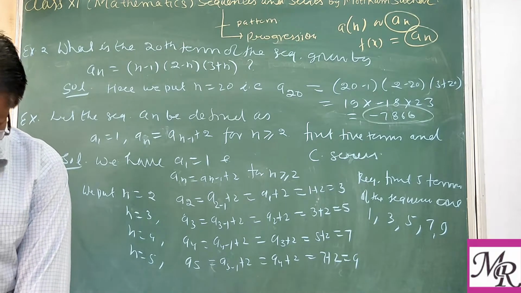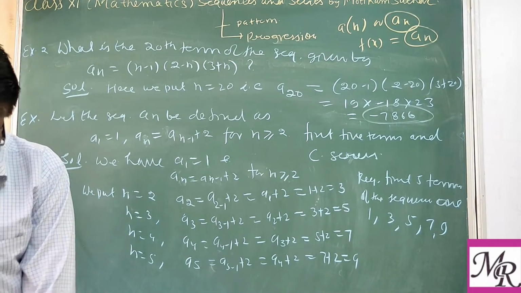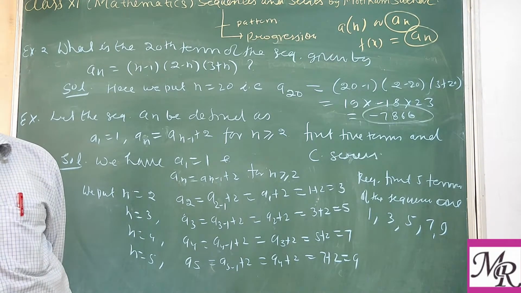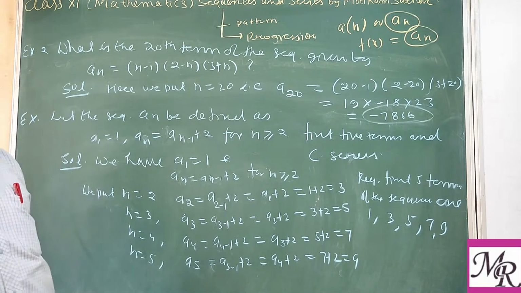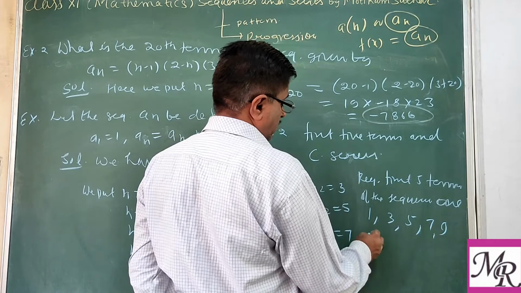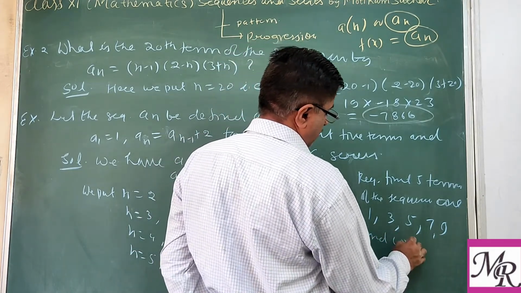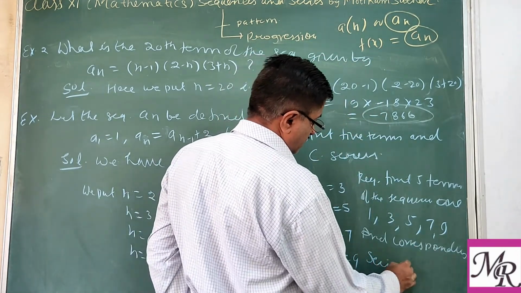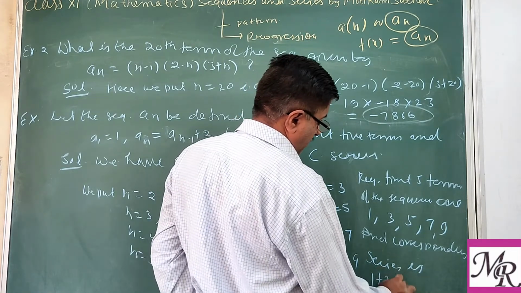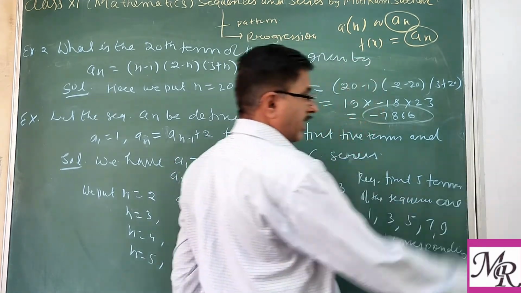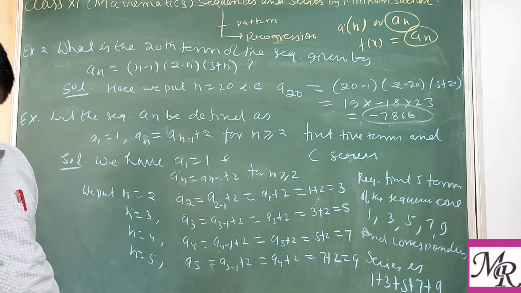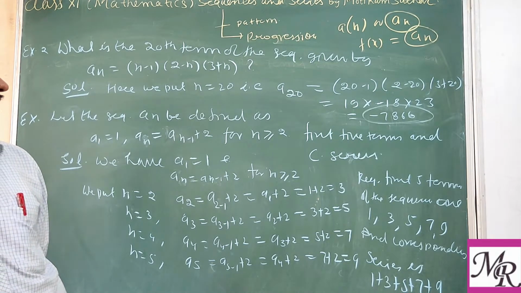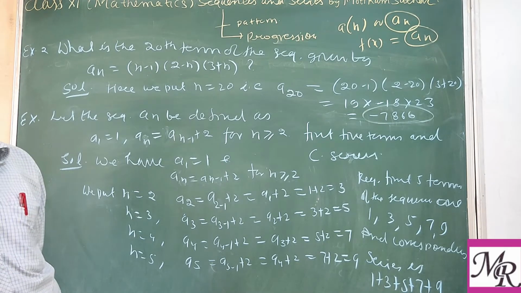So in this way one can find the first 5 terms of the sequence. Now the second part says write the corresponding series. For the corresponding series we only have to replace the commas with plus. So the corresponding series is 1 plus 3 plus 5 plus 7 plus 9. So in this way one can find the sequence. If we are given the formula, then you can find any term.